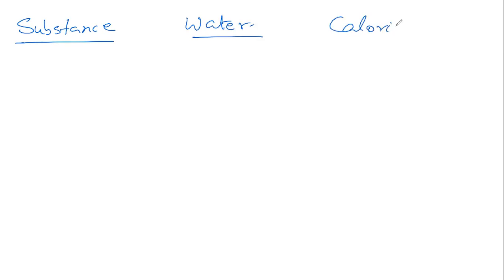So we have three things. We have the substance, we have the water, we have the calorimeter. Suppose the mass of the substance is m, mass of water is m1, mass of calorimeter is m2.